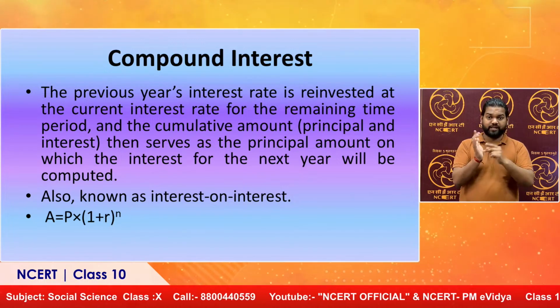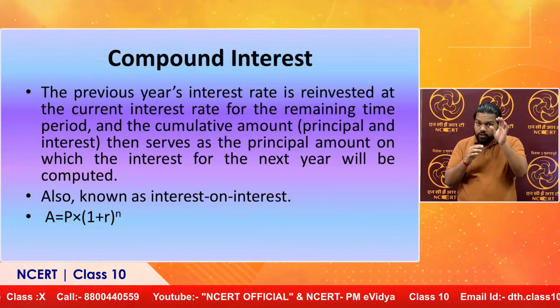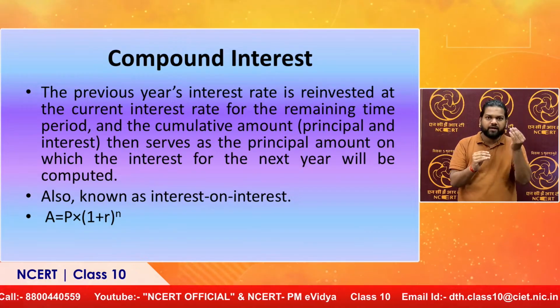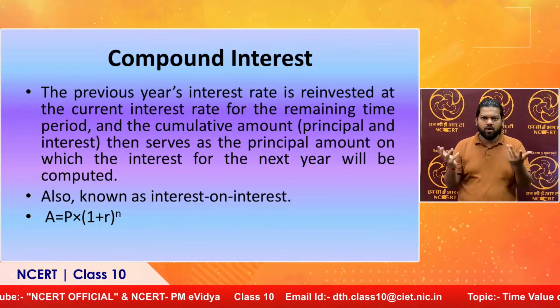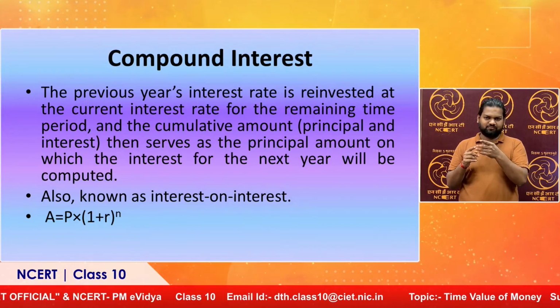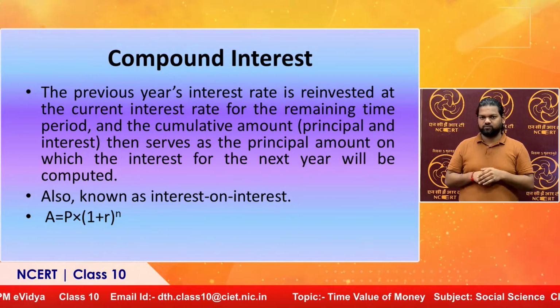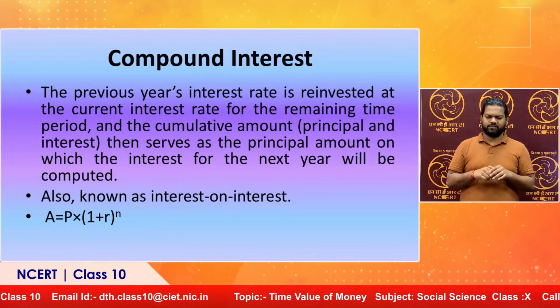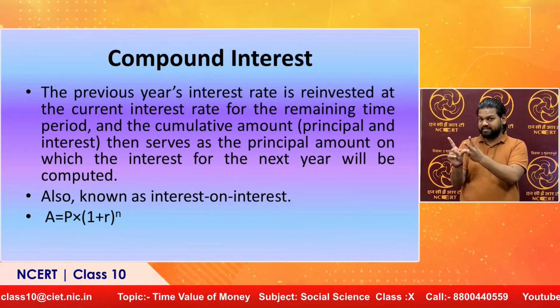Now another type of interest is compound interest. Why we are understanding this concept of simple and compound interest is because these concepts will help you to understand the TVM in a better way, and to understand the relationship among the various variables in a much more comprehensive way. So the second type is compound interest. For a layman, we also call it interest on interest, or ब्याज पे ब्याज. Let us take a similar example. If I am investing rupees 100 for a time period of 3 years at an interest rate of 10% per annum, the principal is 100 rupees, the interest rate is 10% per annum, and the time period is 3 years.